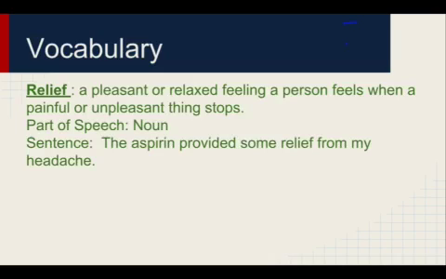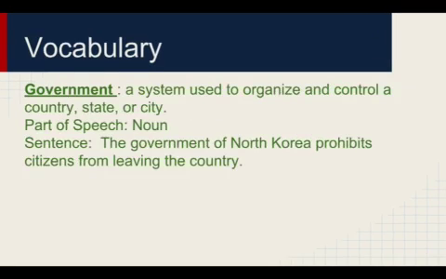Vocabulary word number 3 is relief. A pleasant or relaxed feeling a person feels when a painful or unpleasant thing stops. It is a noun. So the aspirin provided some relief from my headache. So my headache stopped because of the aspirin and I felt a little bit better.